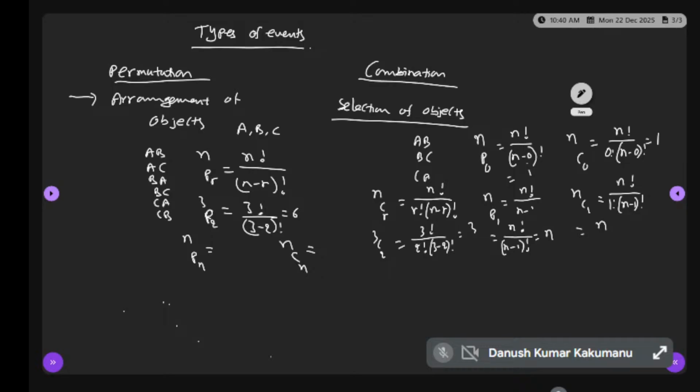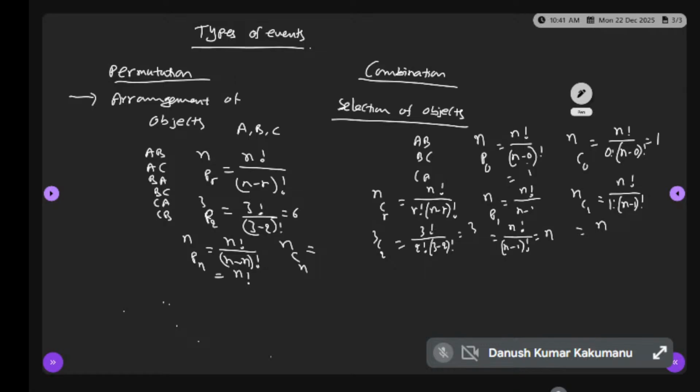Both are one? What is nPn value? n factorial by (n minus n) factorial. n minus n is 0, and 0 factorial is 1. So nPn is n factorial, or n?